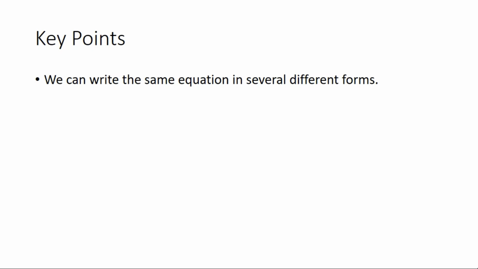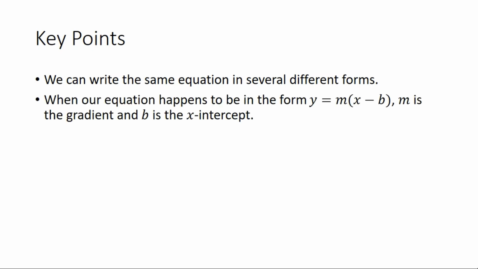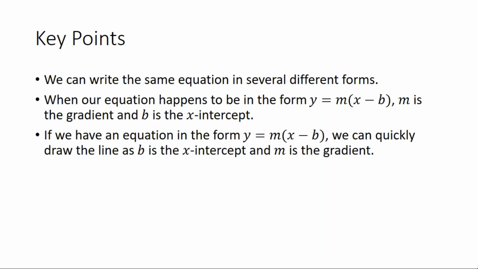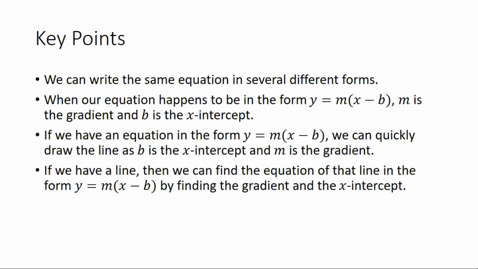Okay, so the key points in this video. We can write the same equation in several different forms. If our equation happens to be in the form y equals m lots of x minus b, m is the gradient and b is the x-intercept. If we have an equation in the form y equals m lots of x minus b, we can quickly draw the line, as b is the x-intercept and m is the gradient. And if we have a line, then we can find the equation of that line in the form y equals m lots of x minus b by finding the gradient and the x-intercept of the graph.